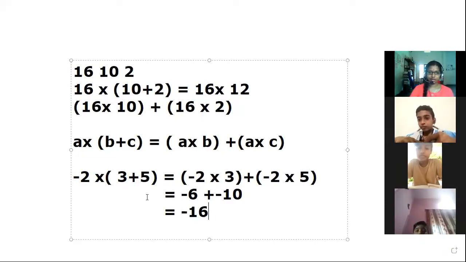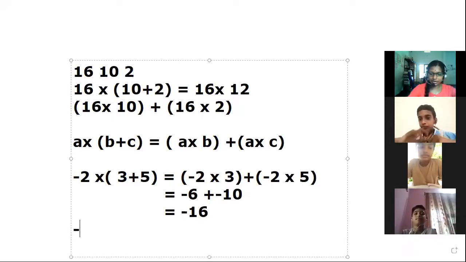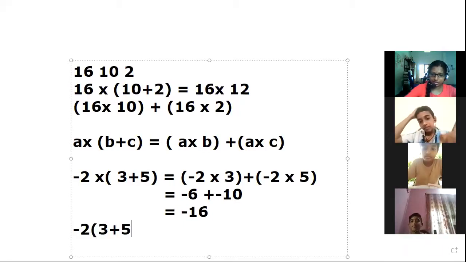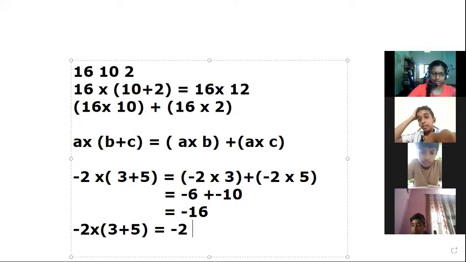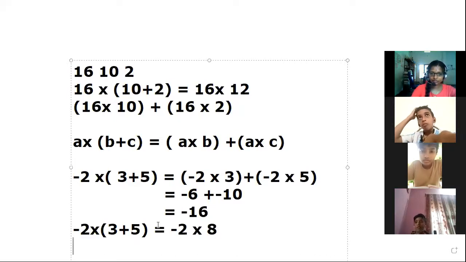Okay. Then in another way, how can we find the answer? Minus 2 into 3 plus 5 is equal to, what is the sum of 3 and 5? It is 8 itself, right? Then the answer becomes minus 2 into 8. What is the answer of minus 2 into 8?